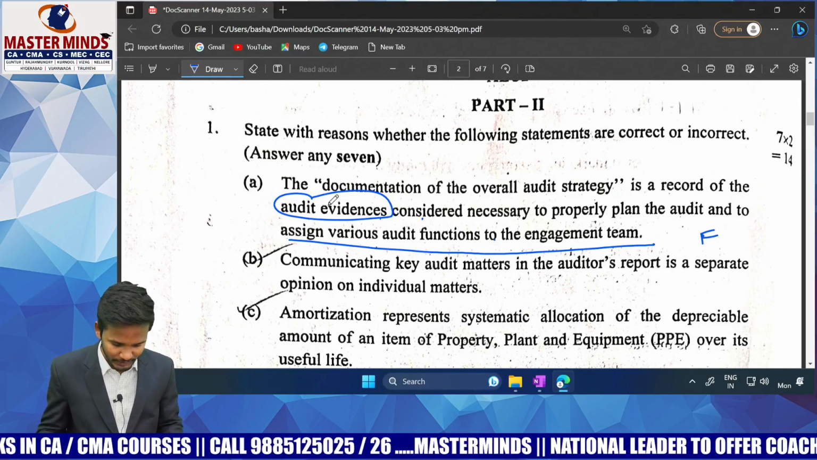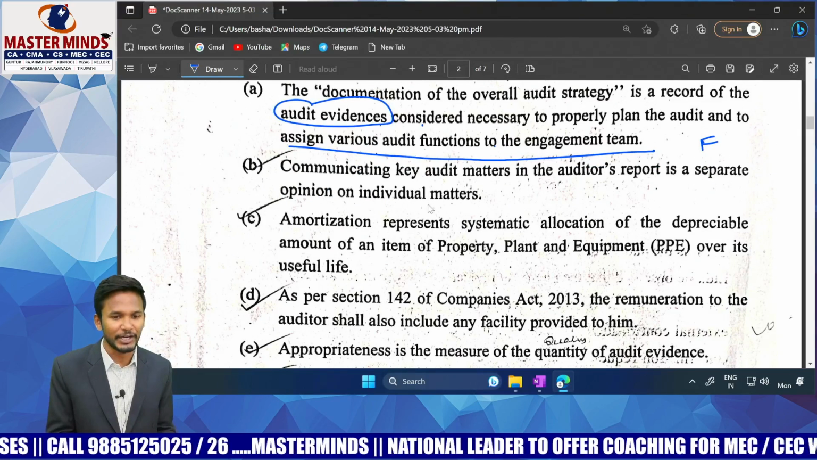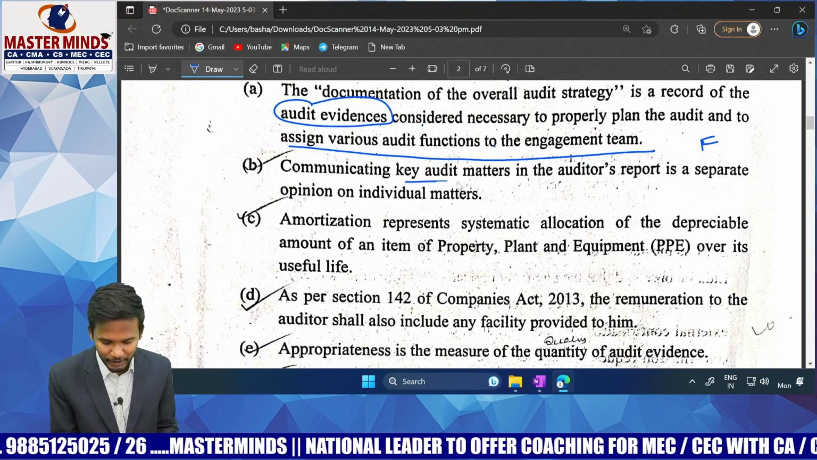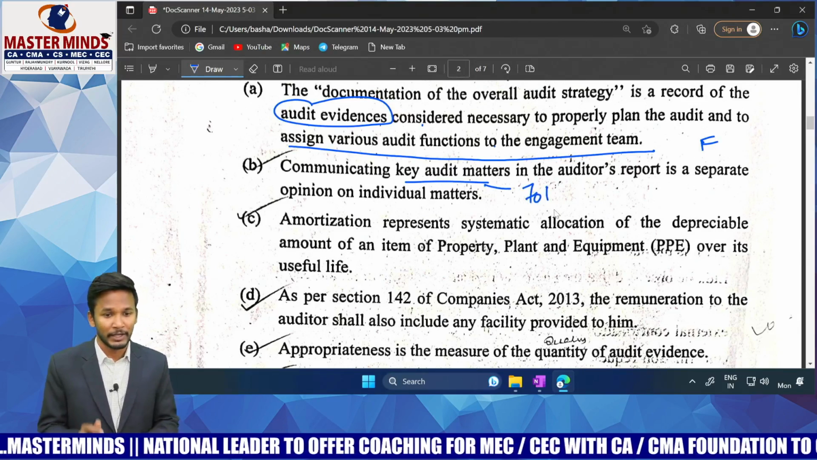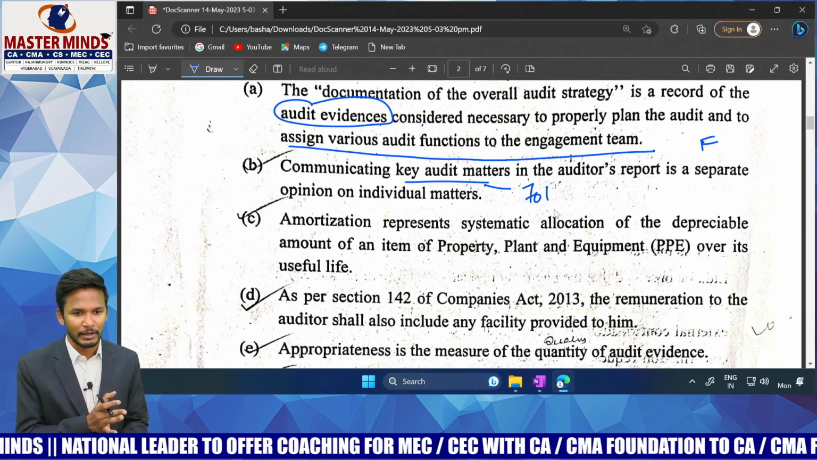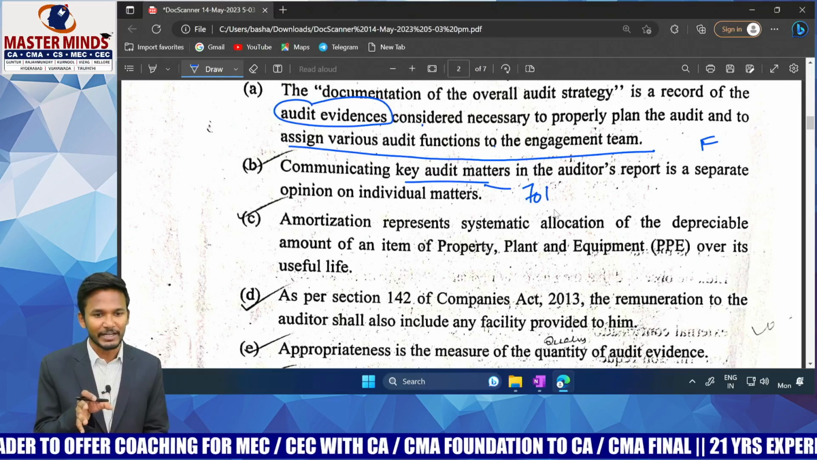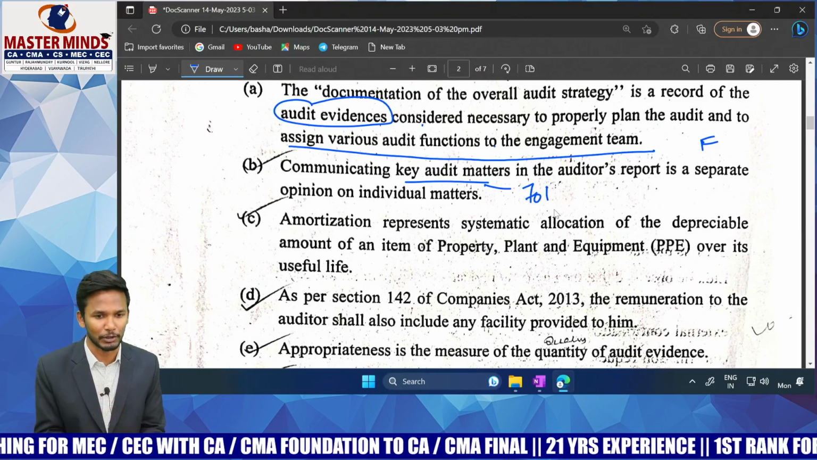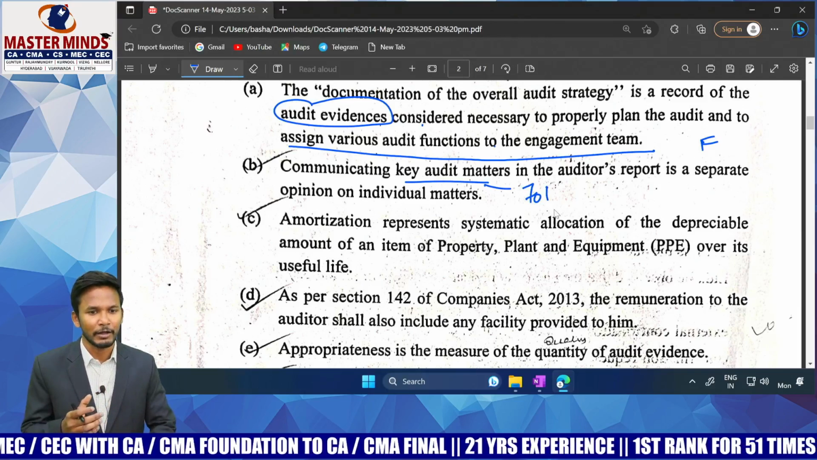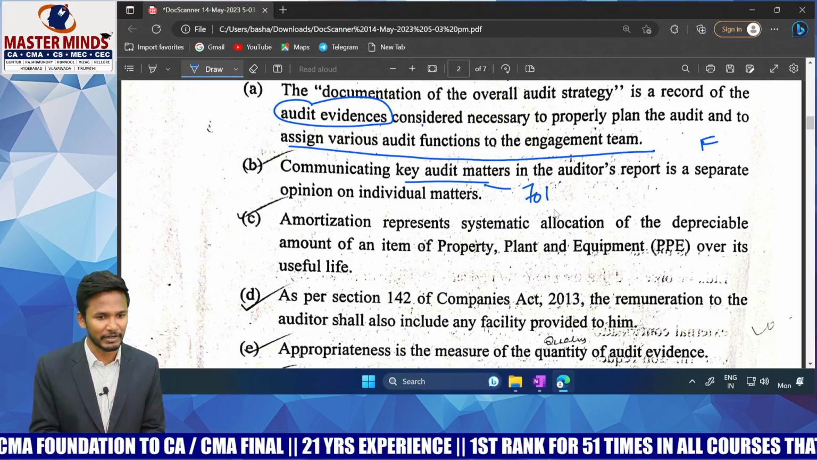Okay. Next one. Communicating key audit matters in the auditor's report is a separate opinion on individual matters. See, key audit matters are covered under SA 701. Giving an auditor's opinion is different, and communicating a key audit matter is different. A key audit matter is not given for giving an opinion; it is for improving the communicative value of the audit report. This is the first statement you have to write.